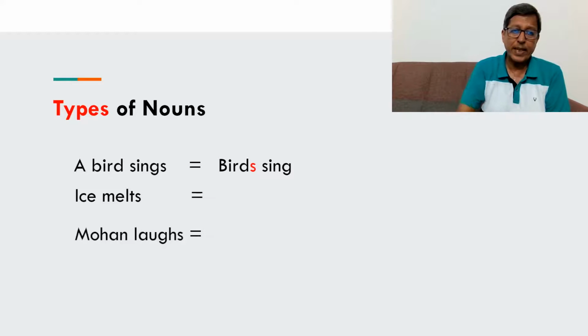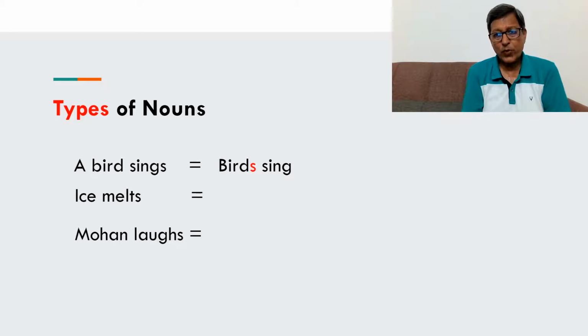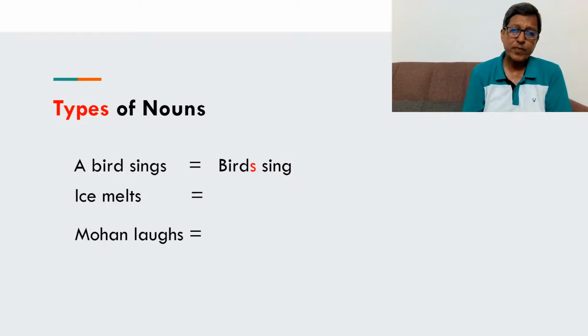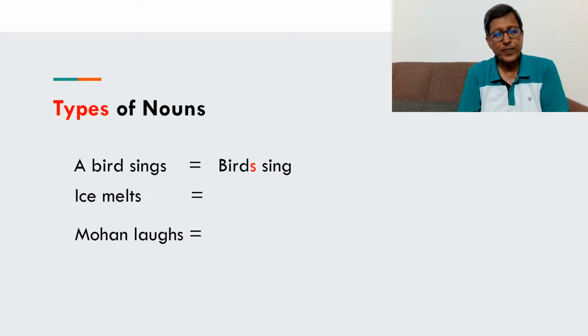The examples are the same. One type is that of those nouns which have two forms, like bird, pen, boy, girl, student, teacher, doctor, and the list is long. But another is the one which is similar to ice, which is a common noun.